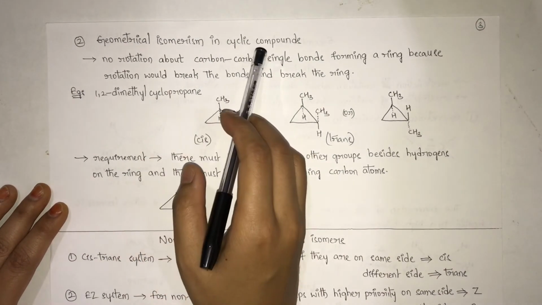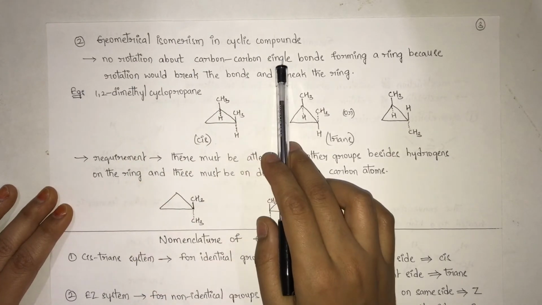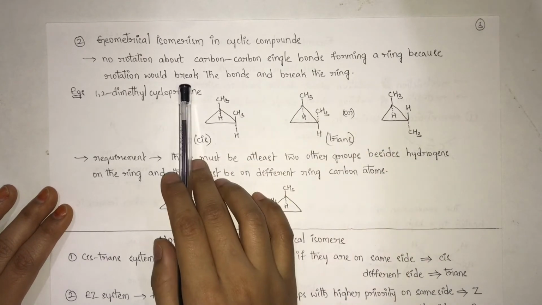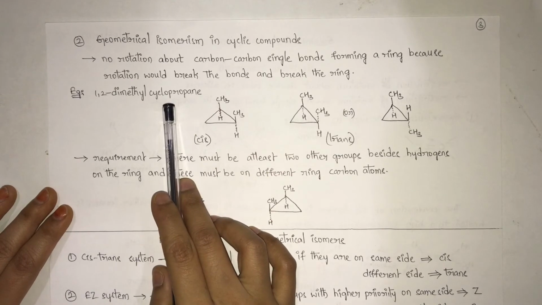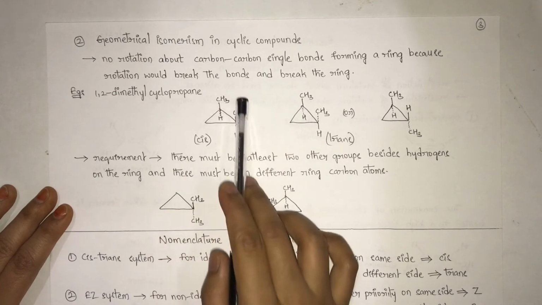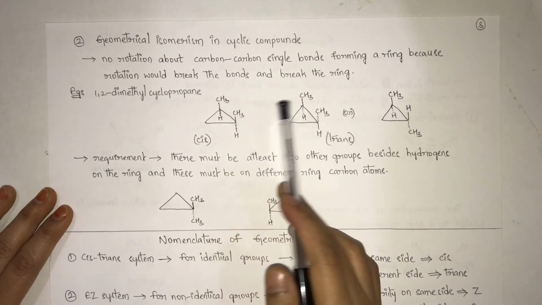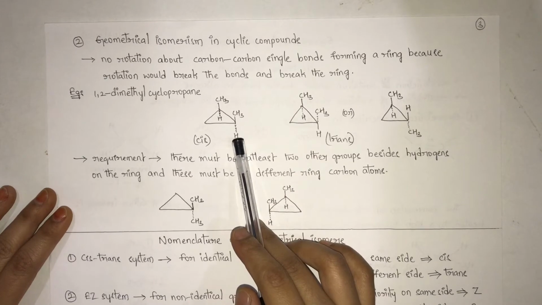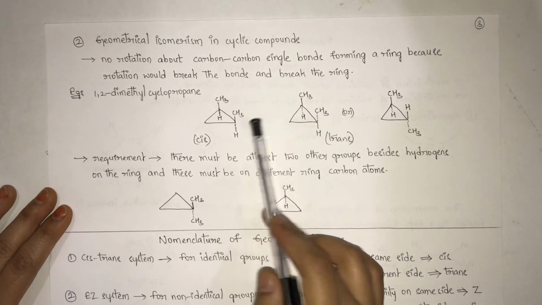Geometrical isomerism in cyclic compounds. There will be no rotation about a carbon-carbon single bond forming a ring because rotation would break the bond and break the ring. Example, 1,2-dimethylcyclopropane. In this example, we can see both the methyl groups are above the plane and the hydrogens are below the plane. So this structure is considered as the cis isomer.